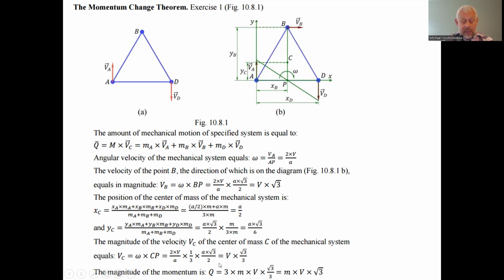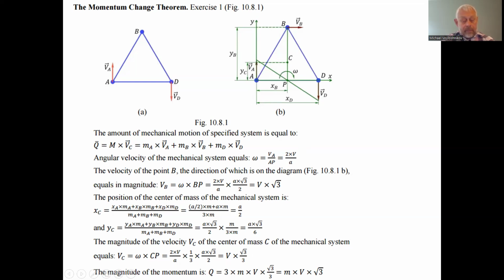This is instantaneous velocity, and we can find that the velocity of this point C, the center of the mass of the mechanical system, is directed to the right. Exactly, this is understandable because this is the instantaneous center of the velocity. This is a radius, and perpendicular to the radius we have the direction of the velocity of the point C, equal to v, which is the velocity of the point A upward or the point D downward, multiplied by square root of 3 divided by 3. This is due to the definition of the ordinata of the center of the mass of the mechanical system, YC.